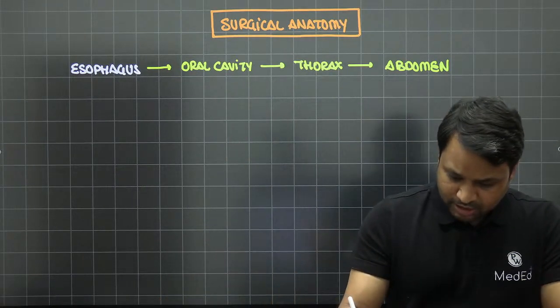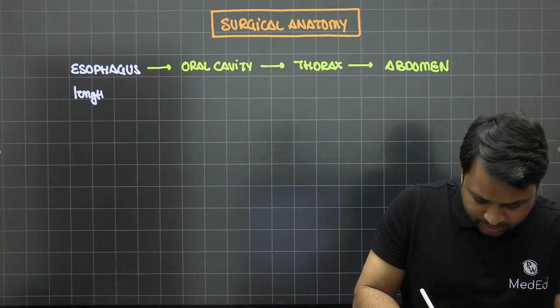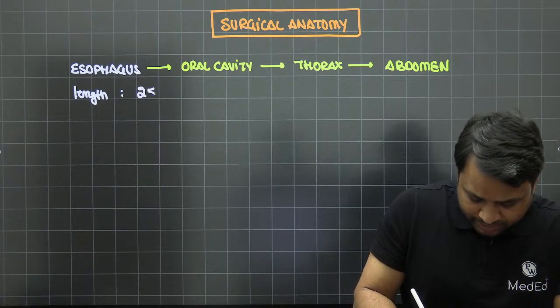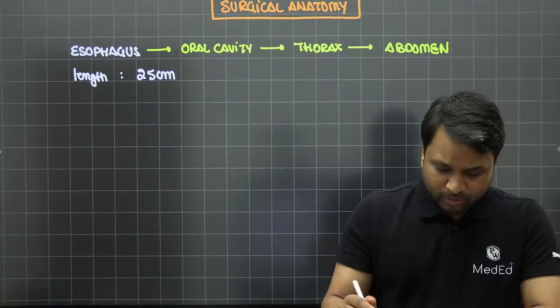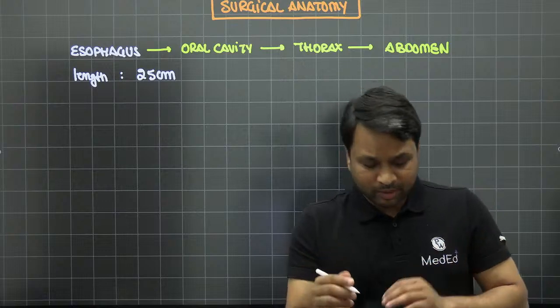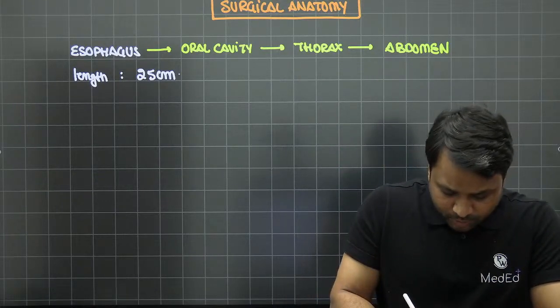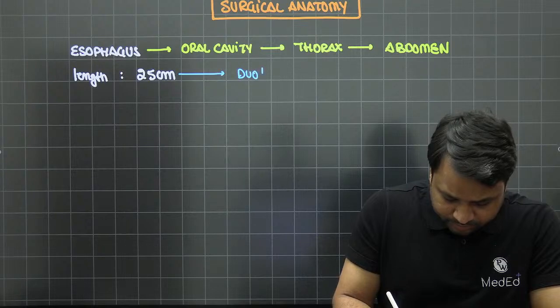Now, just to start with, when you talk about the length of the esophagus, remember it is going to be approximately 25 centimeters. It is a muscular tube. Now, when you talk about this 25 centimeters, just to keep things rolling, what are the other structures which are approximately 25 centimeters, right? One is going to be the duodenum.